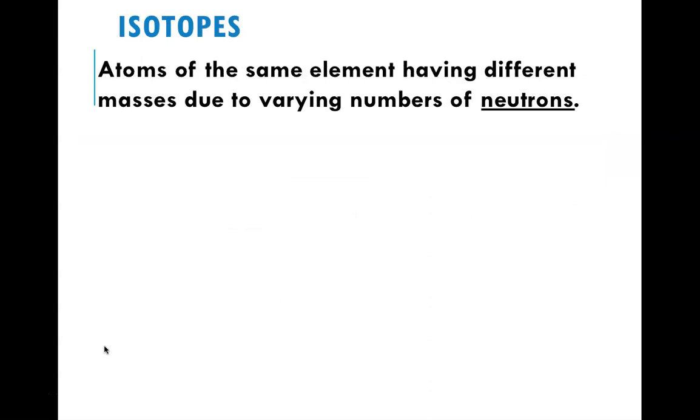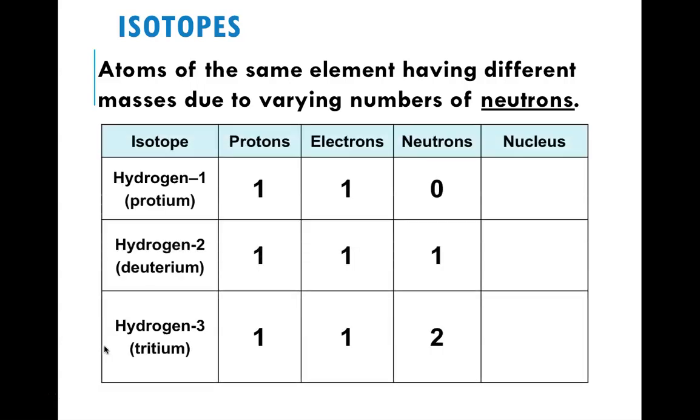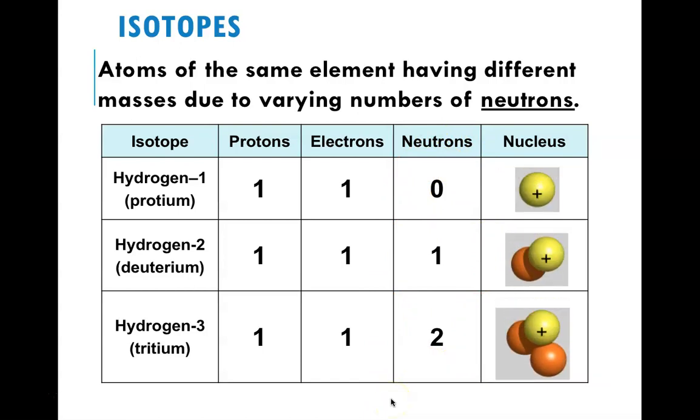Isotopes, what we brought up earlier as one of the issues with John Dalton: atoms of the same element having a different mass due to varying numbers of neutrons. I brought up the example of hydrogen. So protium is just your basic hydrogen, then deuterium, as I said, and tritium. You can see they all have the same number of protons. Hydrogen has to have 1 proton. That can't change. But notice the number of neutrons is different. That's what gives rise to them being isotopes. So, a couple images just to see what's going on inside the nucleus.